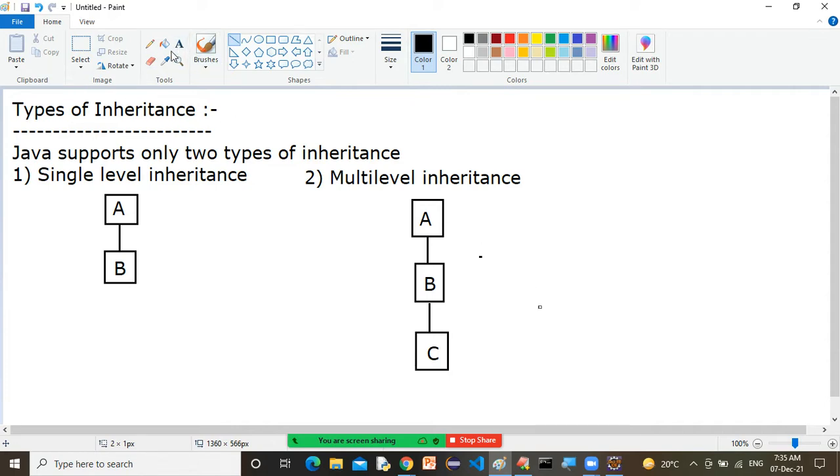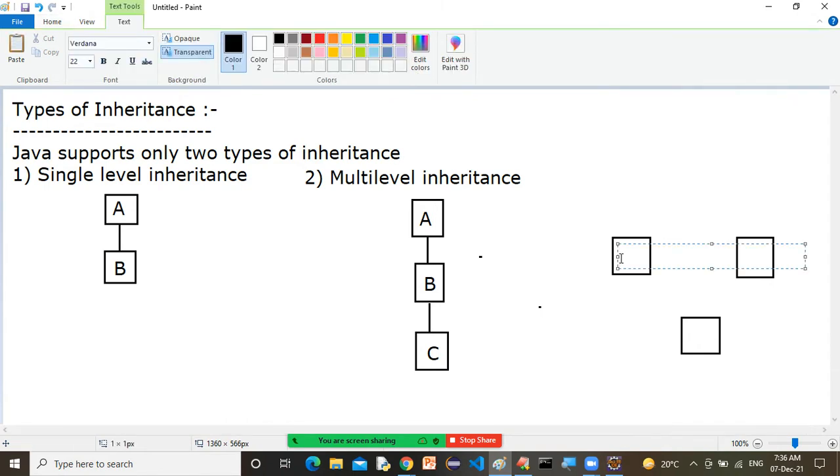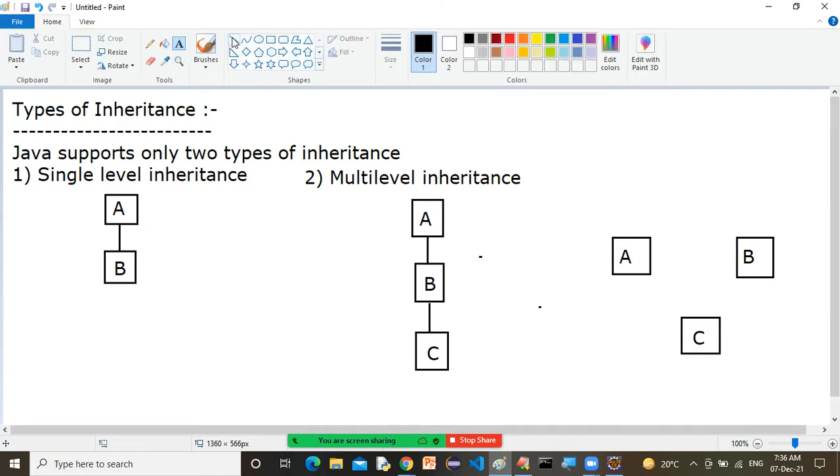Java does not support multiple inheritance. Now, what is multiple inheritance? Try to understand. Let's say here we have class A, here we have class B, and here we have class C. Class C is taking the features of class A, and class C is also taking the features of class B. This is not supported in Java. Java does not support multiple inheritance.